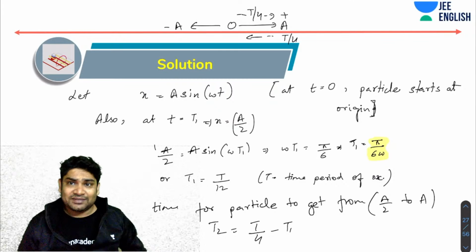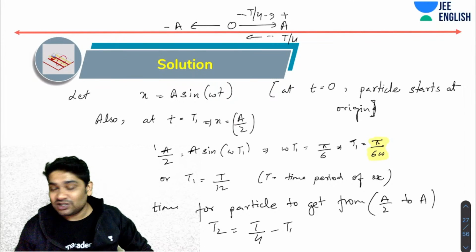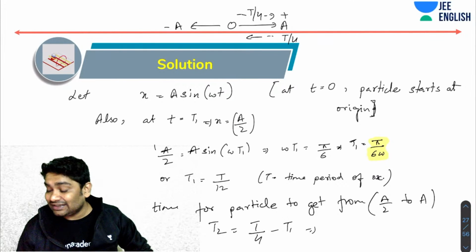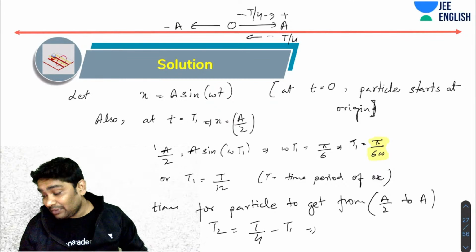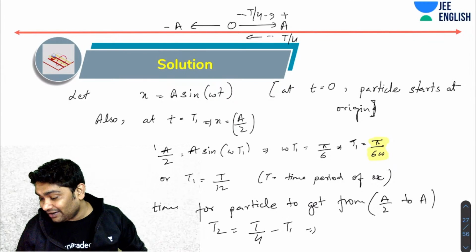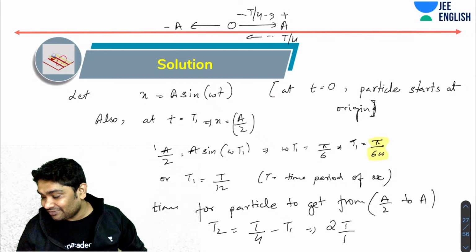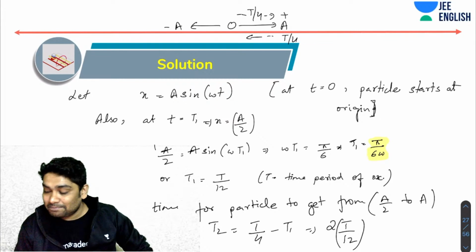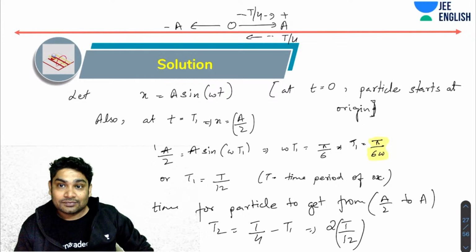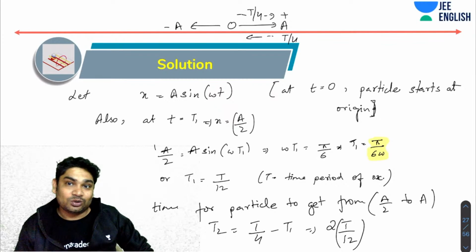Great, very, very simple. So again, this I can write as 3 times T by 12 minus T by 12, so that is 2 times T by 12, correct? So the ratio is in fact 1 is to 2. Very well done.